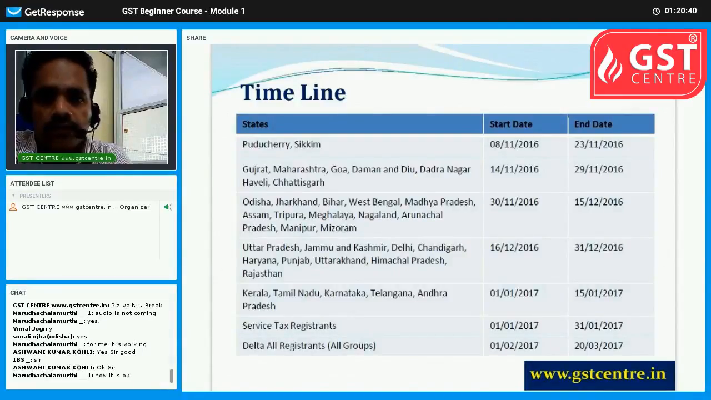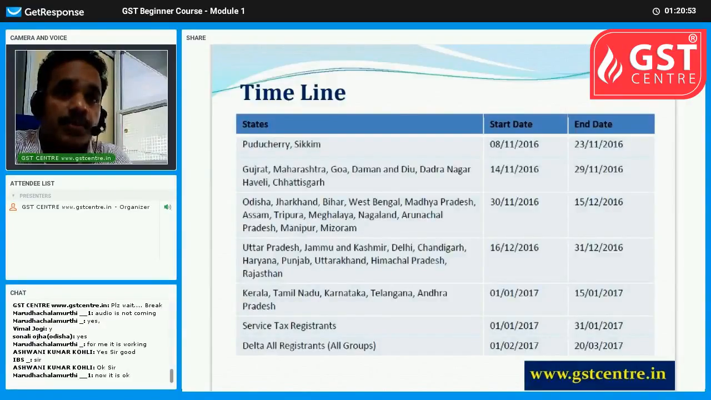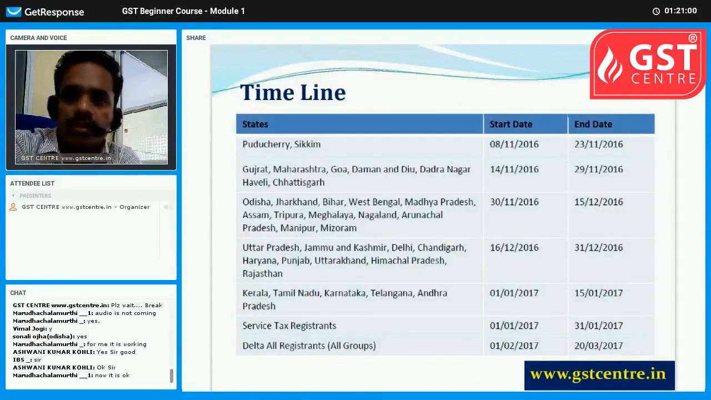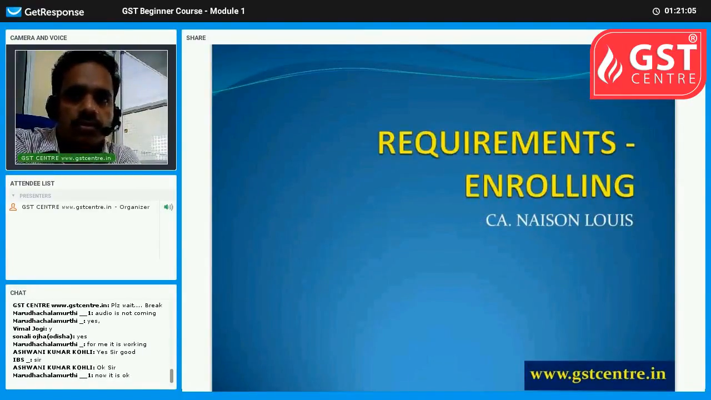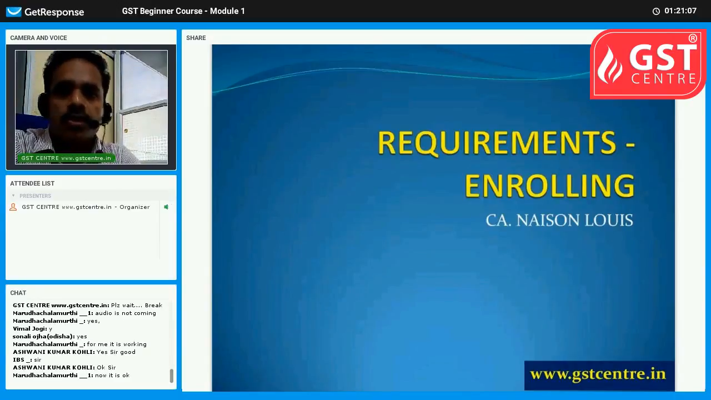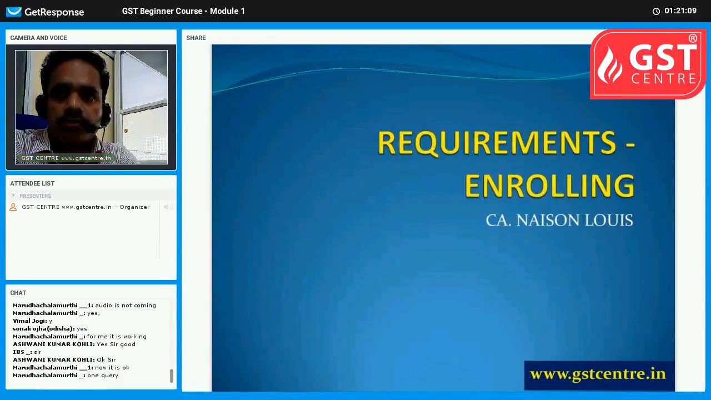That is for VAT and all. Then for service tax registrants, it was put as 31st January as last date, but still the process is going on. It is not an easy task. Millions of business taxable persons are there in India. So all these persons have to be migrated to the GST system. So this was the first PPT regarding enrollment. Hope the points are clear. We will quickly go through the second PPT.